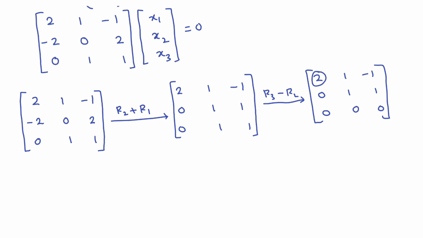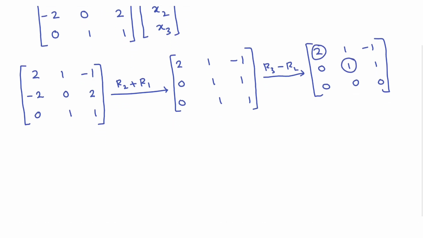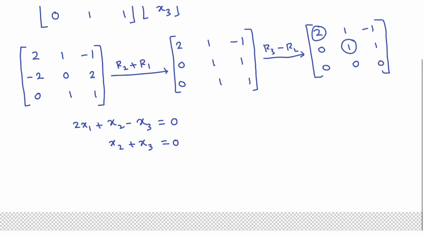So obviously we have two pivot elements. So obviously there exist a non-trivial solution. So what are the system of equations? 2x1 plus x2 minus x3, this is equals to 0, and x2 plus x3, this is equals to 0.